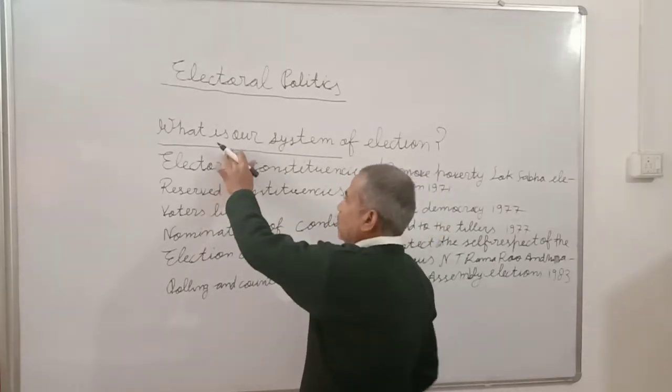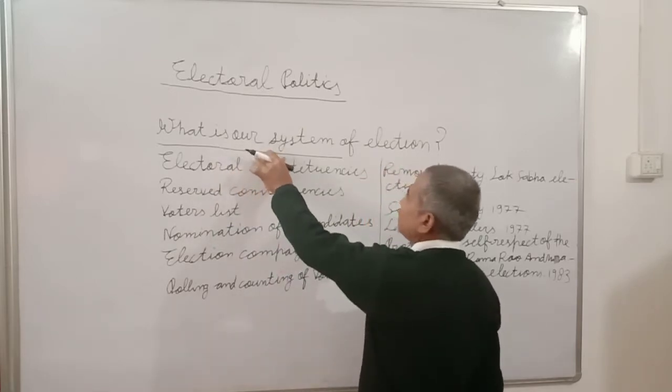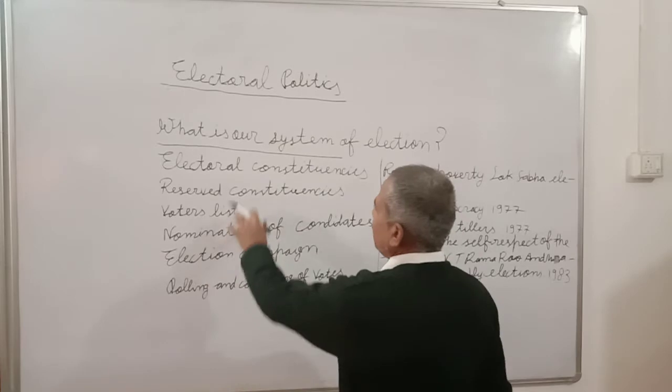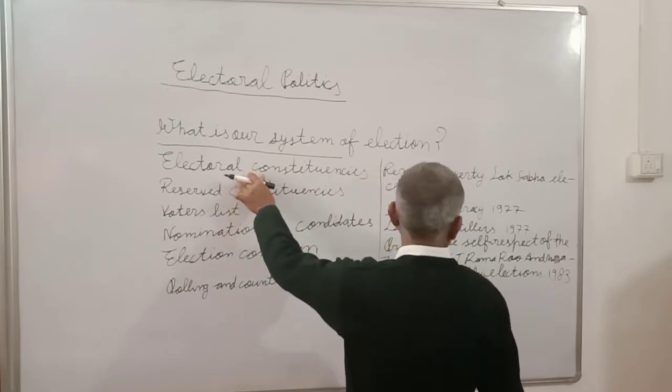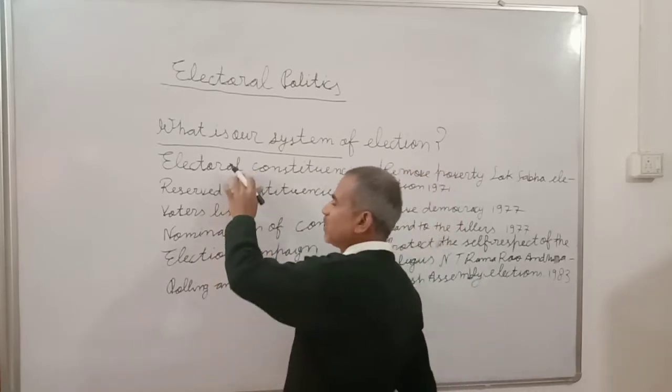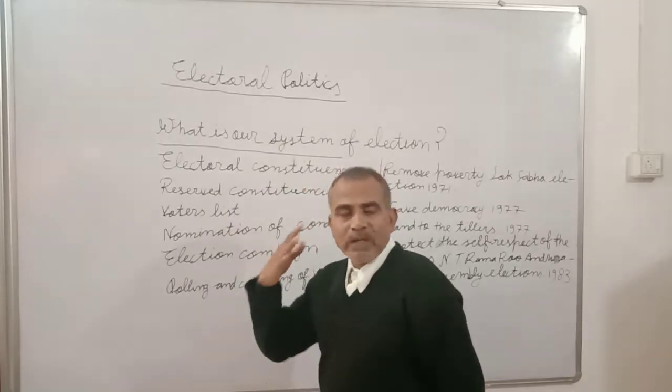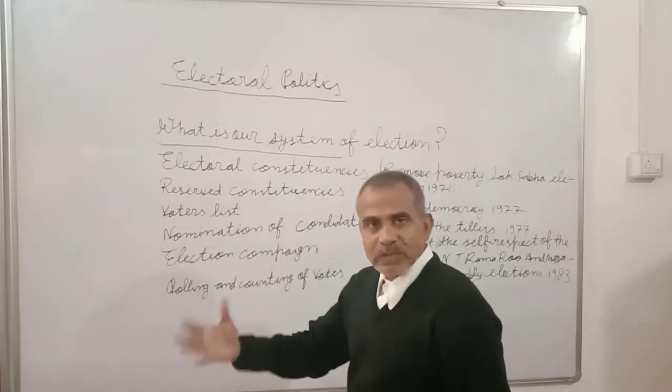So this is our system of election. Electoral constituencies. The whole country is divided into several electoral constituencies.